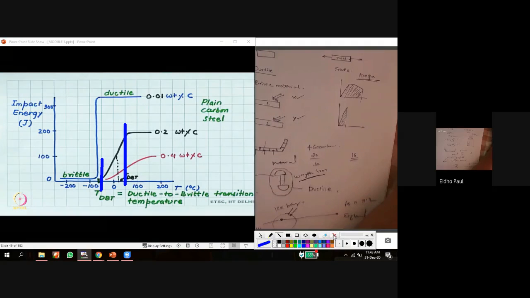But more specifically, based on the microstructure, we can identify a constant temperature where it changes from ductile to brittle. So this one is the average value, or based on the number of fibers according to the microstructure, we can say a constant temperature for the transition from ductile to brittle.